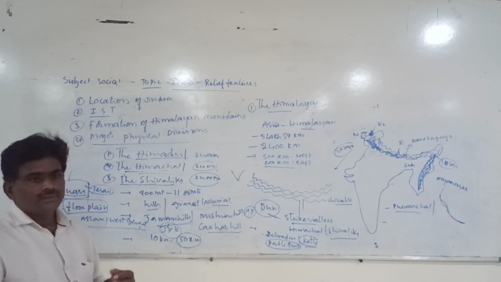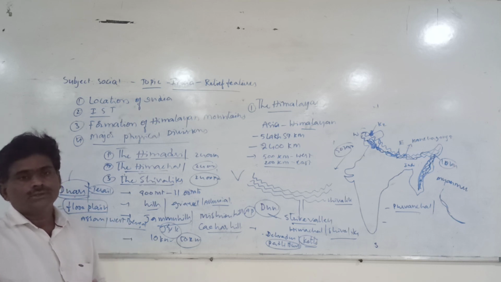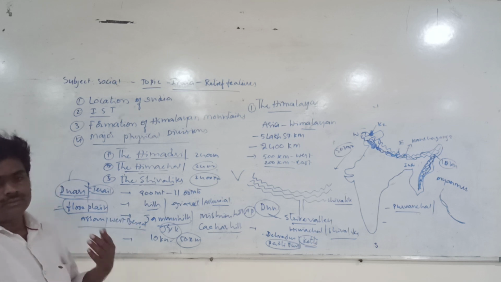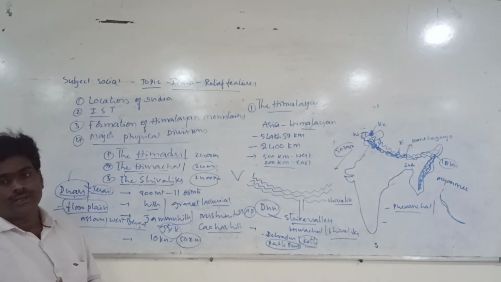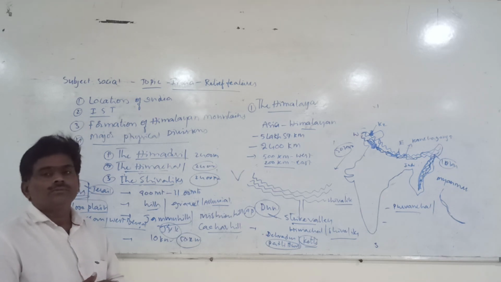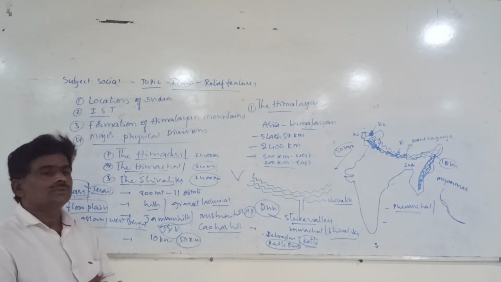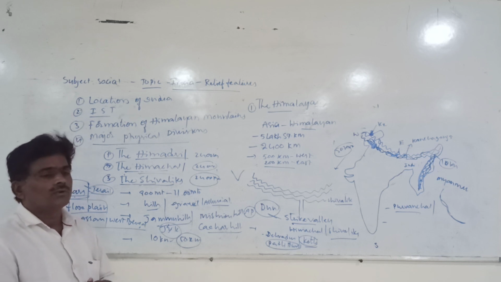At the same time, this place has many beautiful valleys and lakes, and it's useful for construction of many projects like hydel projects. Many projects are being constructed. These areas are also suitable for cultivation of many fruits like apples. So this is a center for fruit cultivation.